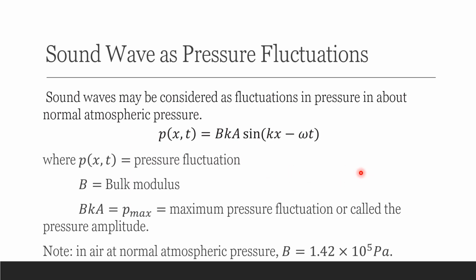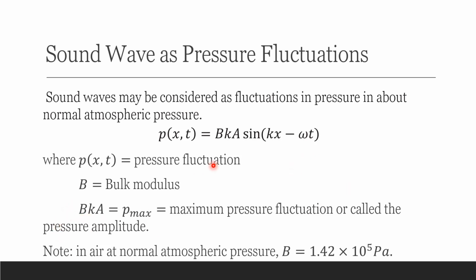Also, we can describe sound wave as pressure fluctuations. In normal atmospheric pressure, the pressure fluctuation can be expressed in this equation: p = BkA sin(kx − ωt), where p is the pressure fluctuation, B is a constant called the bulk modulus, k is the wave number, A is the amplitude, and omega is the angular frequency.